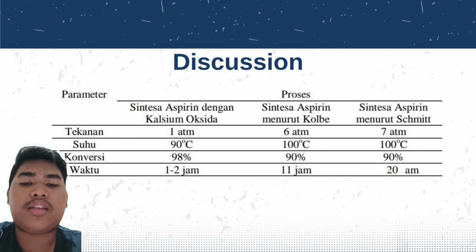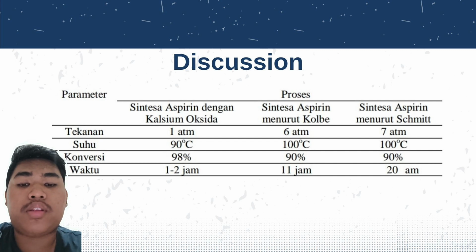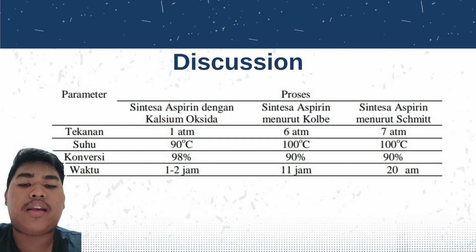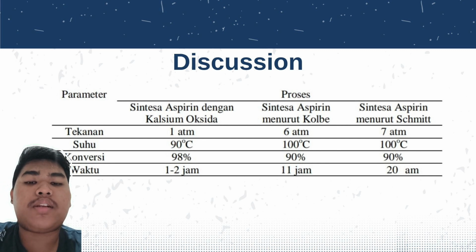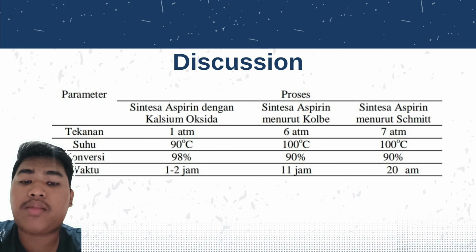The aspirin synthesized according to Kolbe has the pressure of 6 atmosphere. The temperature is at 100 degrees Celsius, the conversion is at 90%, and the time is 11 hours. And the last one is the aspirin synthesis according to Schmitt. The pressure is at 7 atm, the temperature is at 100 degrees Celsius, the conversion is at 90%, and the time is 20 hours.